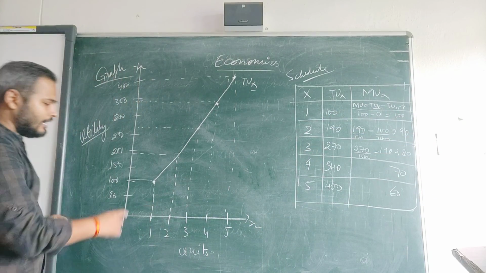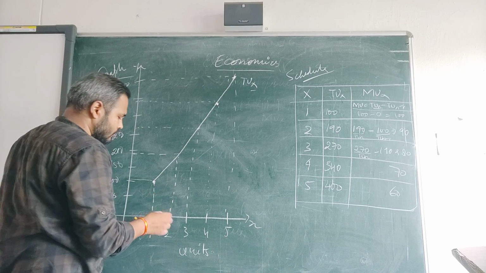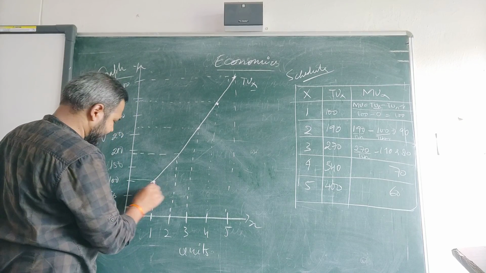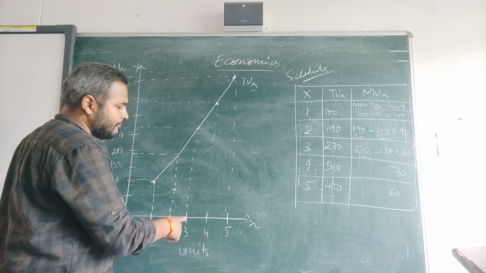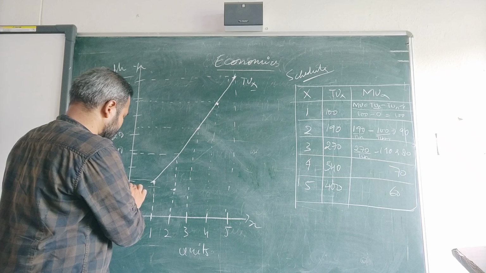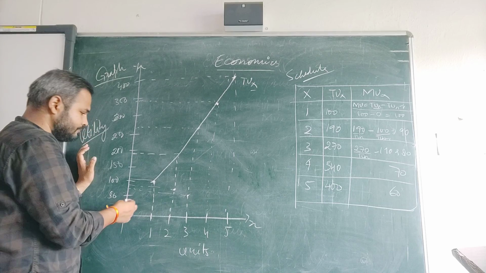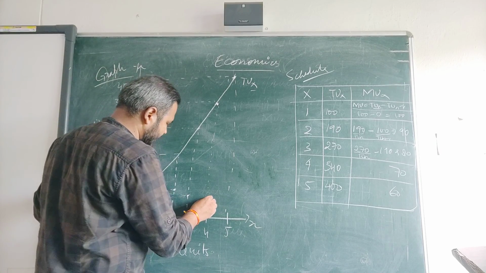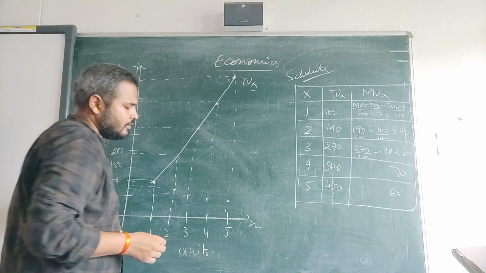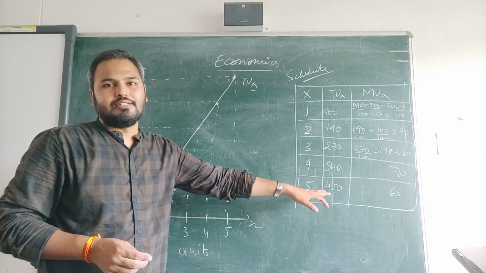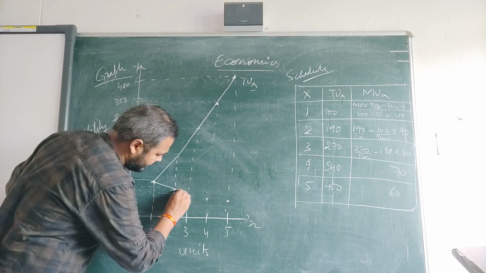So likewise, our marginal graph. This is the TU graph. Now we are going to draw the marginal graph. So the first is 100. Second time when we consumed, it became 90. So the point will be here. Then again, when we consumed, it became 80. So the point will be somewhere here. Third time, it became 70. And when we consume for the fifth time, it became 60. So each time when we are consuming, it is coming down. So the graph will be somewhat like this.